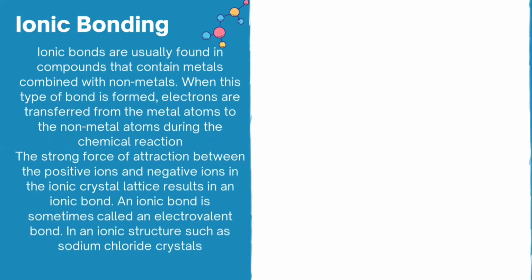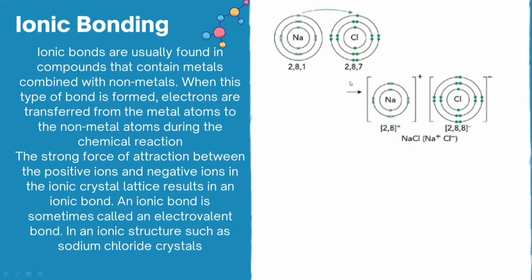Ionic bonding, as I told you, is usually formed between metals and non-metals. So electrons will be completely transferred from the metal to the non-metal, and a strong electrostatic force of attraction is created between the positive and negative ions in the crystal lattice, which results in the ionic bond. The ionic bond is sometimes called an electrovalent bond because it is formed due to electrostatic forces of attraction between the two ions. In the first example, the bond is formed between Na and Cl.